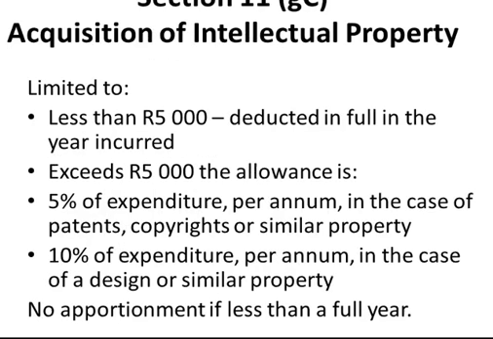Section 11GC, acquisition of intellectual property. When you acquire any intellectual property, if it is less than an amount of 5,000 Rand, it is deducted in full in the year it has been incurred. If it exceeds 5,000 Rand, the allowance is 5% of the expenditure per annum in the case of patents, copyrights, etc., 10% in the case of a design or other similar property, and there is no apportionment if it is less than a full year.